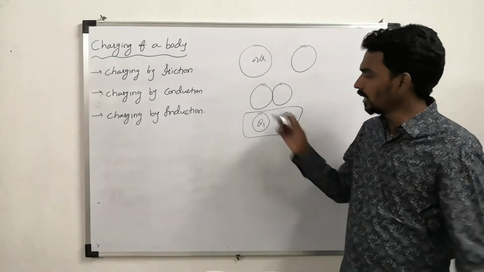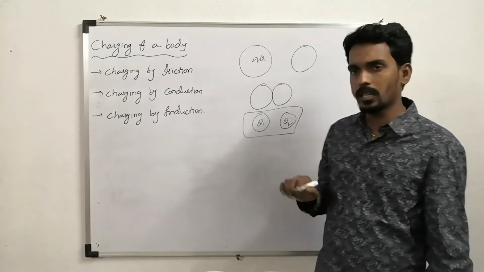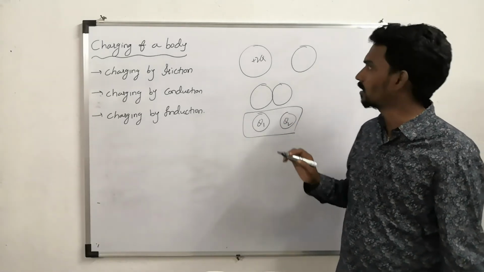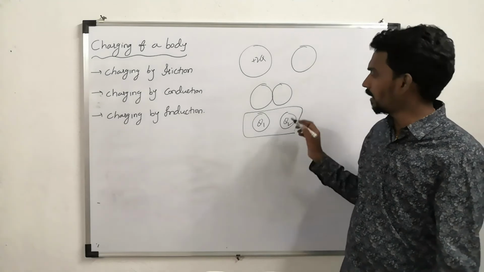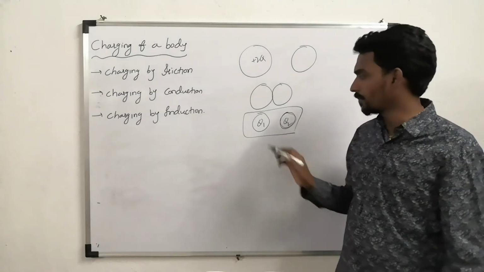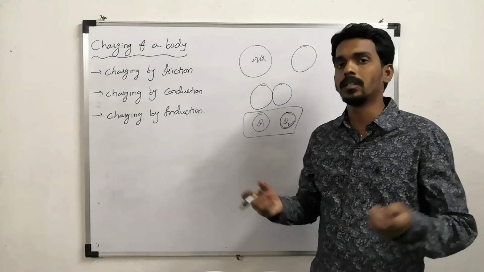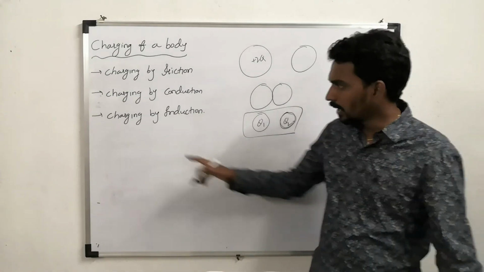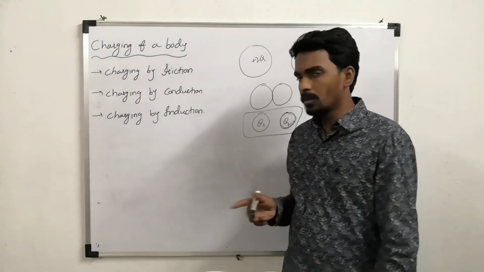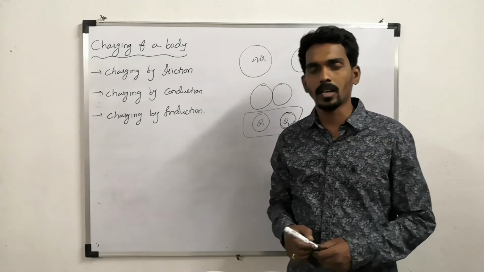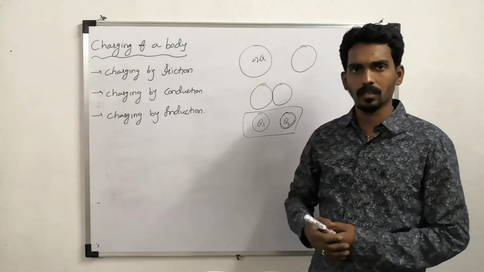Now, here the process of conduction gives similar charges. Here positive charge is there. Then after separating them, both acquire what kind of charge? Positive charge only. So they get repelled from each other. But in the case of charging by induction, if you observe, positive charge will induce negative charge, and negative will induce positive charge. So we need to understand that.